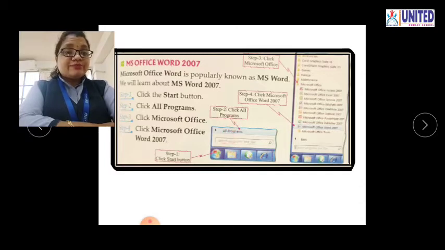Now step 3, a pop-up menu opens, and in that you can click this MS Office option. Now there are so many applications in MS Office. Can you see it? Yes. So you have to just select MS Office Word 2007 and click it. So these are the steps to start Word 2007.